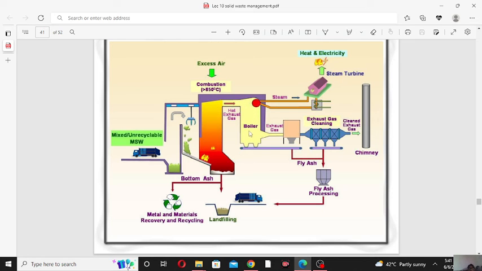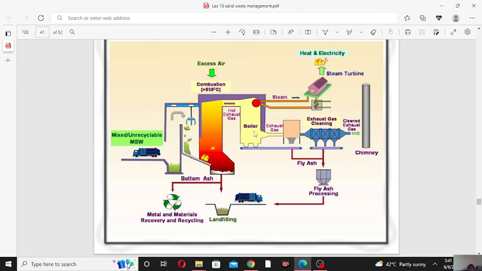This is the boiler. In the boiler there is cold water. These flue gases are at a high temperature of about 900 degrees centigrade. The flue gas gives its heat to the cold water present in the boiler.